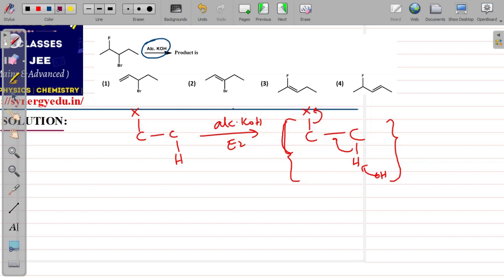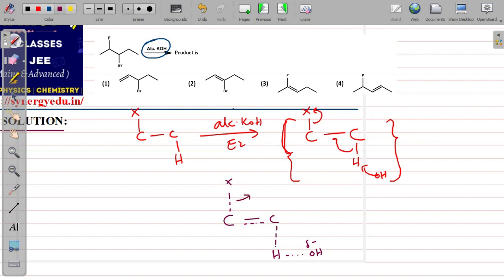Now in this process, in the transition state, the hydrogen is attacked by the OH, a carbon-carbon double bond is forming, and it is breaking a bond with the halogen.